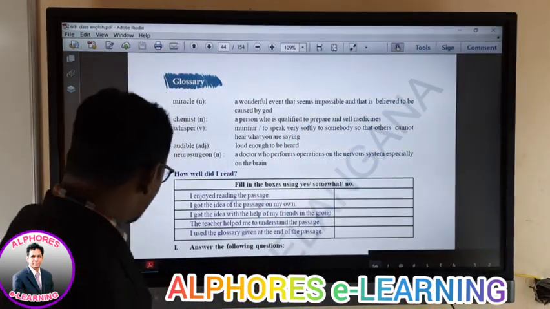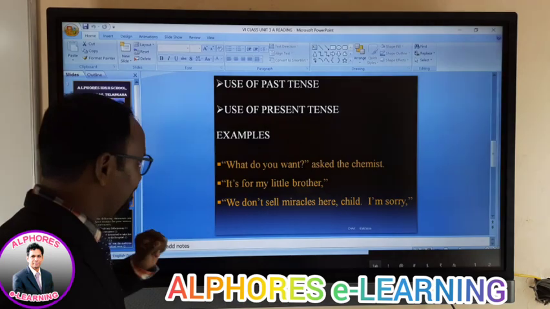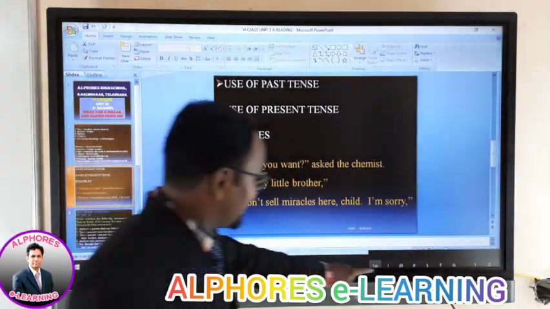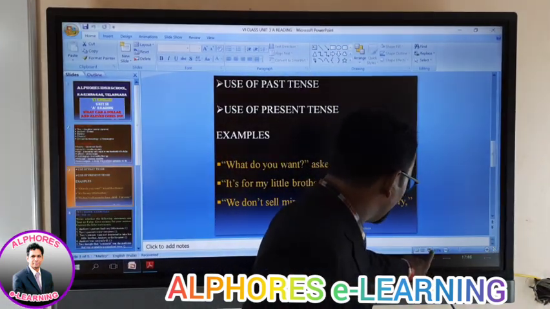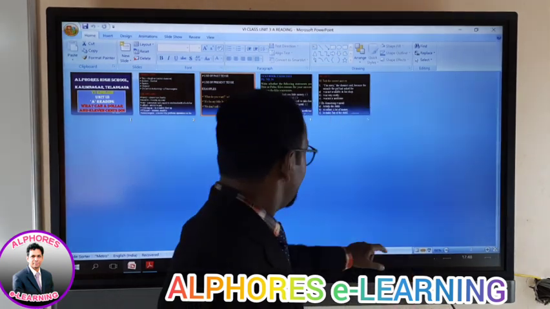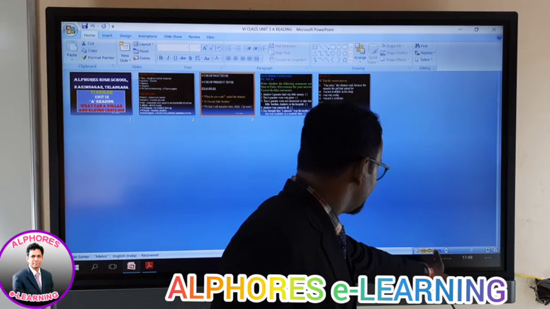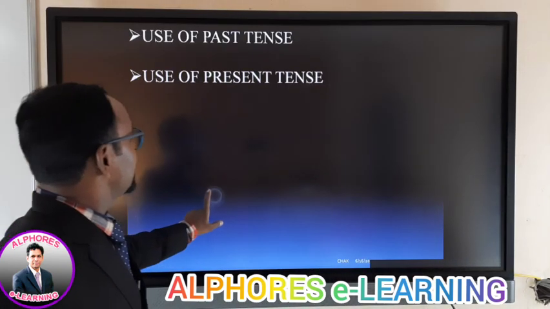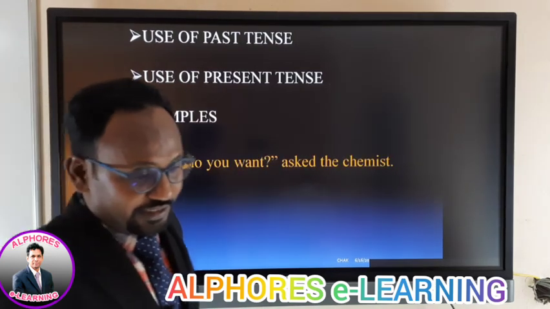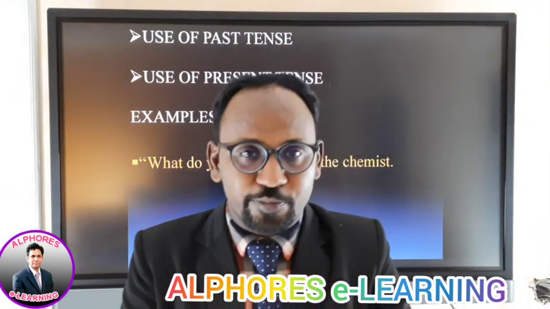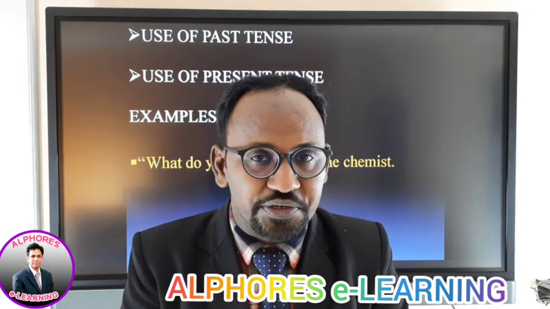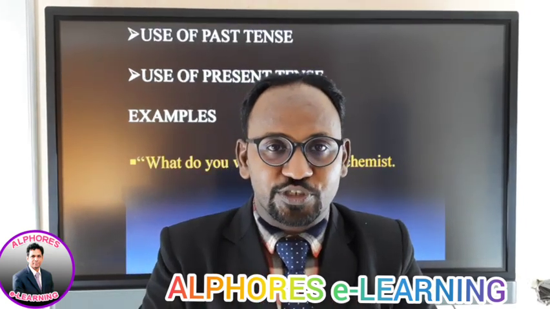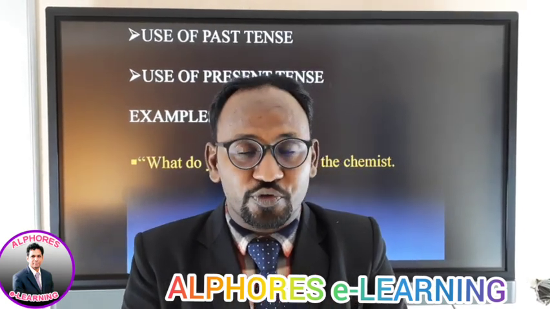Now let us look at some of the exercises that you have. Right? So if you look at this chapter, my dear student, please focus here. Stay focused. Right? If you look at these exercises, use of past tense. Whenever you read a textbook chapter, please stay focused here. Whenever you read the textbook chapters, what is it that you are supposed to focus on?